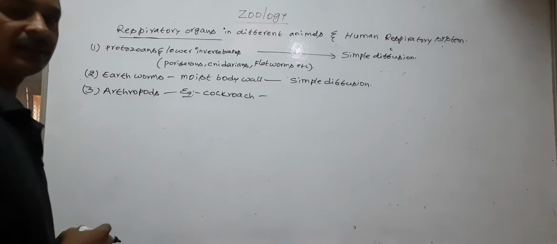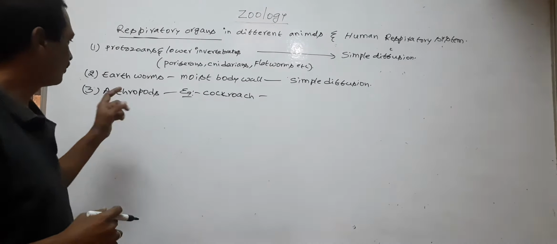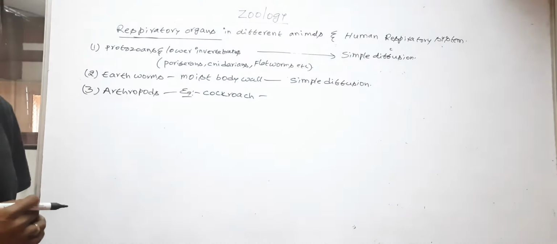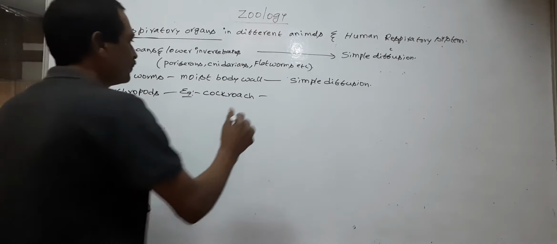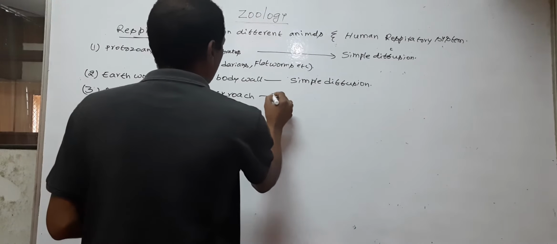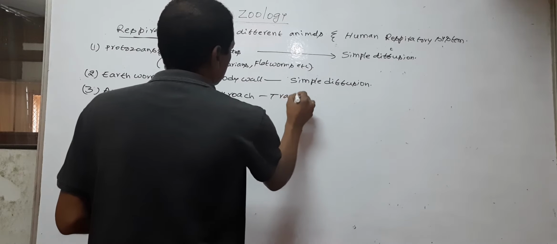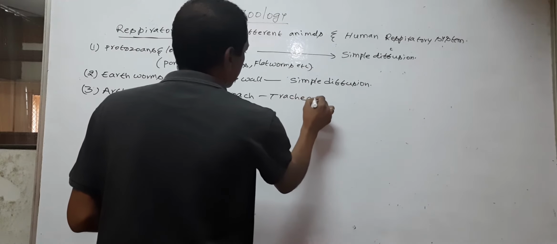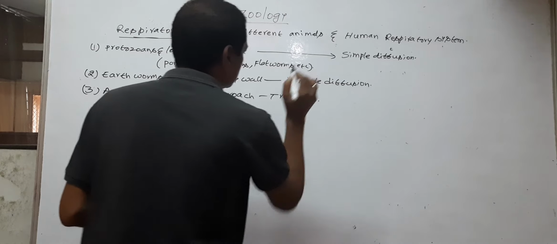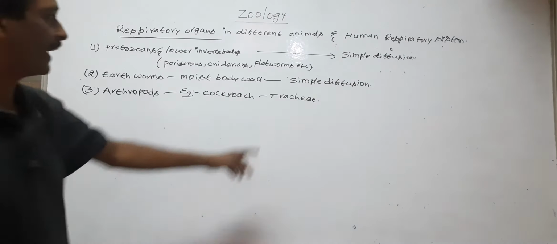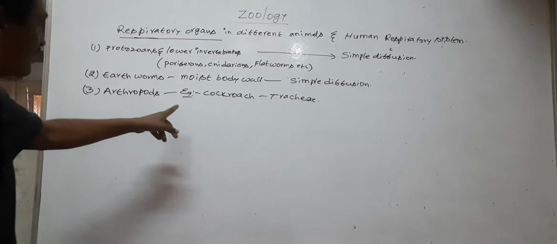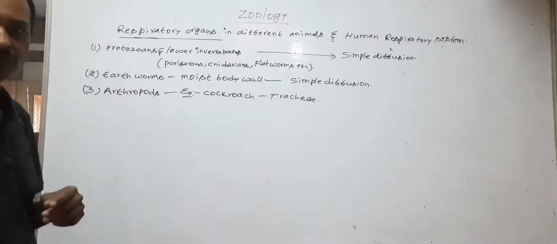Cockroach is a terrestrial insect of phylum Arthropoda. So cockroach possesses trachea. Trachea are the respiratory organs in cockroach.